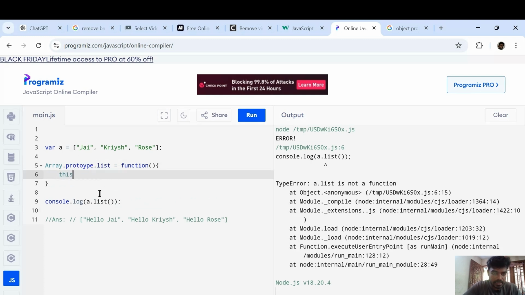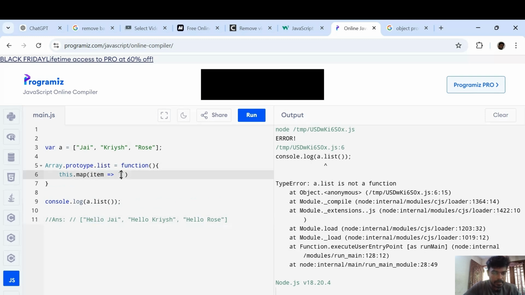So this dot, I am going to use the map operator here. Map of, each element in the array I need to manipulate with this concatenated string. The string to be concatenated is hello. I can copy it here and paste.